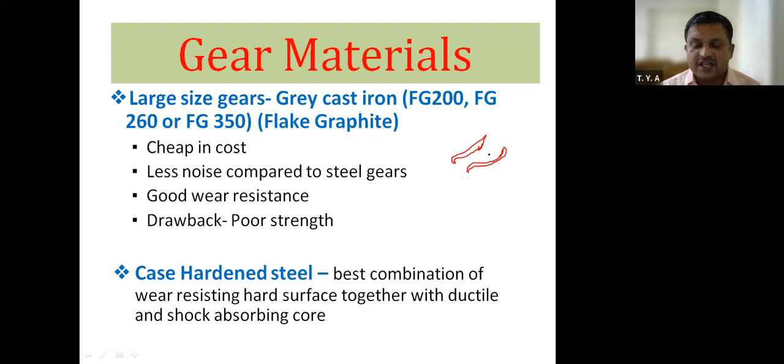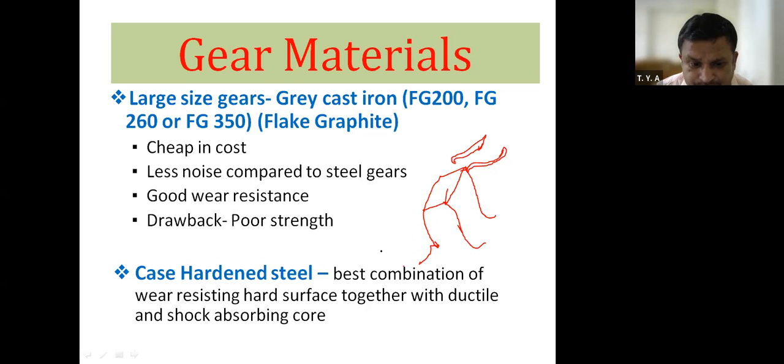Next is case hardened steel. Now I have already told you about that. Again, I will draw the gear tooth.